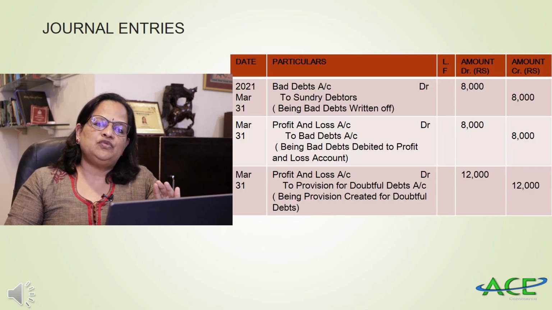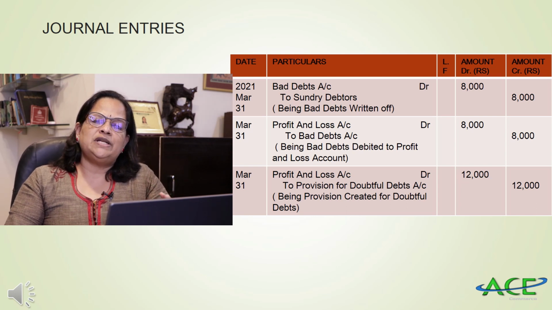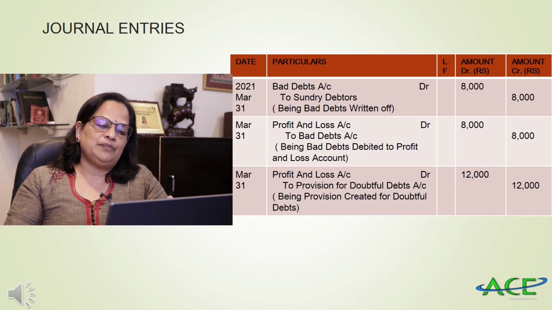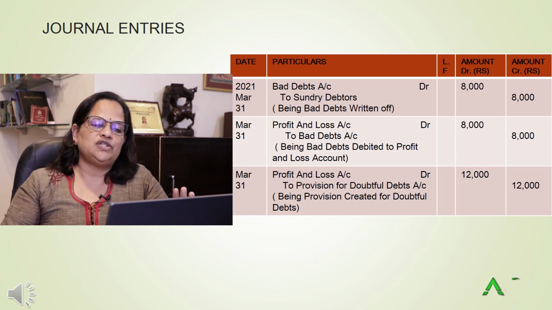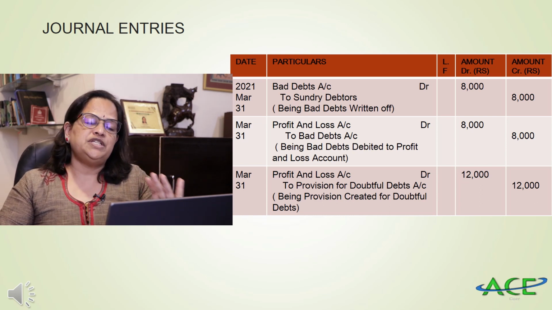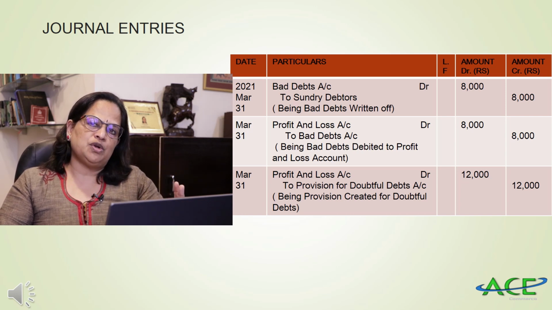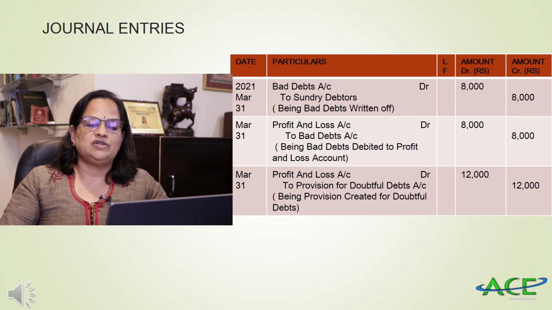Now journal entries if you will write for these 3 transactions. First one is bad debts account debited to sundry debtors account 8,000. Being the bad debts written off. Now this bad debts you have to charge to profit and loss account. So profit and loss account debit 8,000 to bad debts account 8,000. Now this profit and loss account debited to provision for doubtful debts account 12,000. So this is the treatment for creating provision. So first journal entry for bad debts, then the bad debts to transfer to profit and loss account, then this provision for doubtful debts is transferred to profit and loss account.